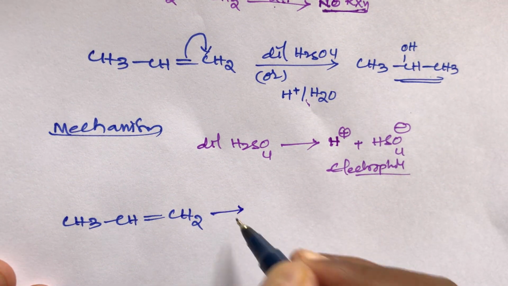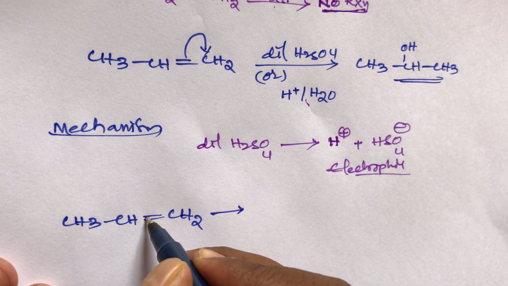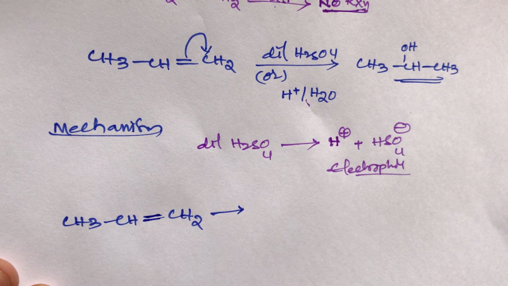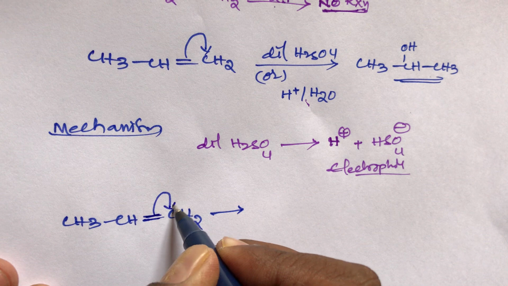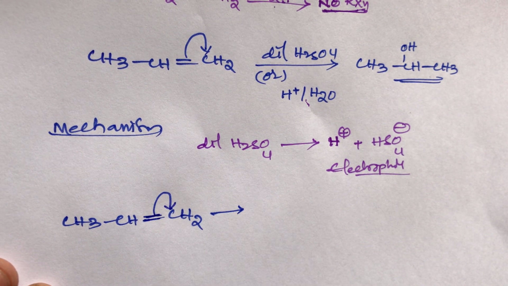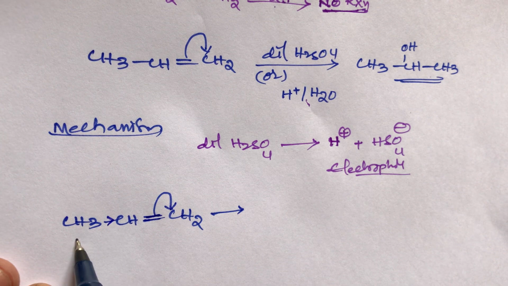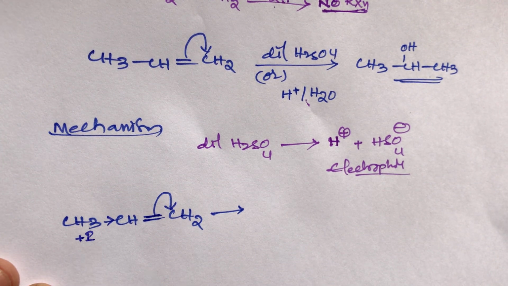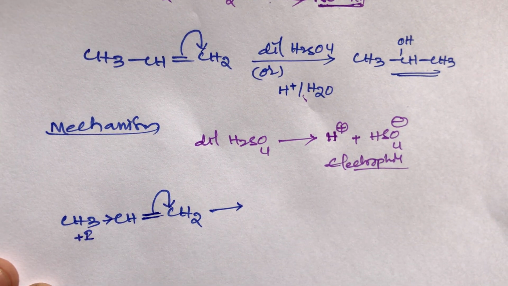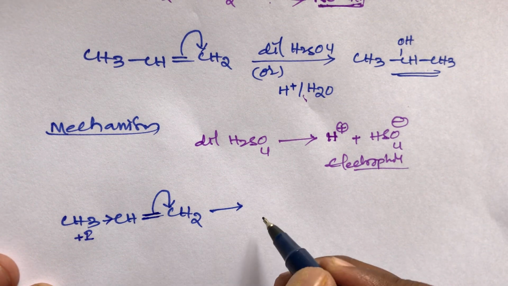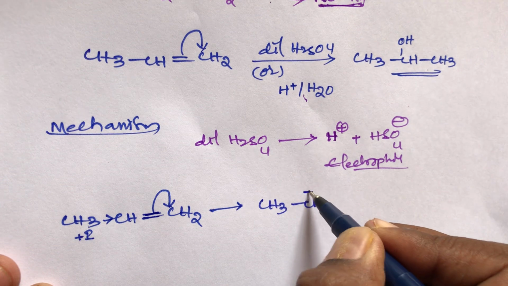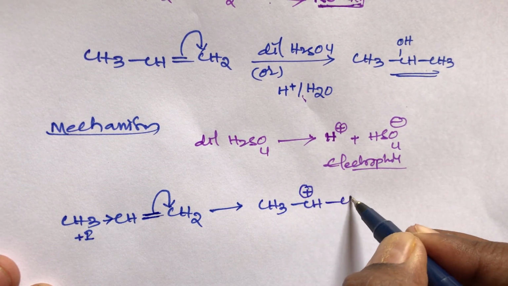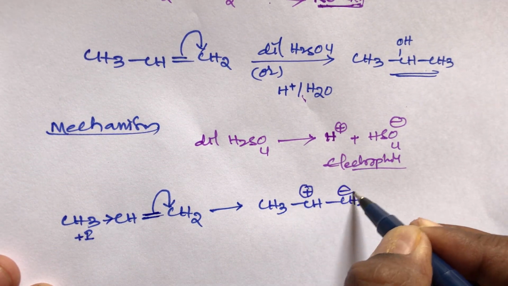Now, in the first step, what happens, students? Here the double bond is there, and the pi bond is always a weak bond. So the bond shifts towards the right hand side. In the first step, bond breaking happens. We shift the bond towards the right side only. Why? Because of the plus I group, which is always an electron releasing group. So we get CH3CH+, this carbon getting positive charge and the other carbon getting negative charge.